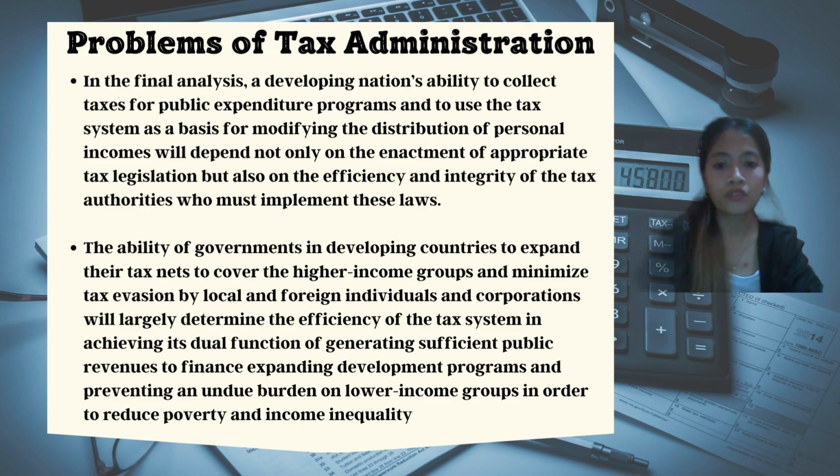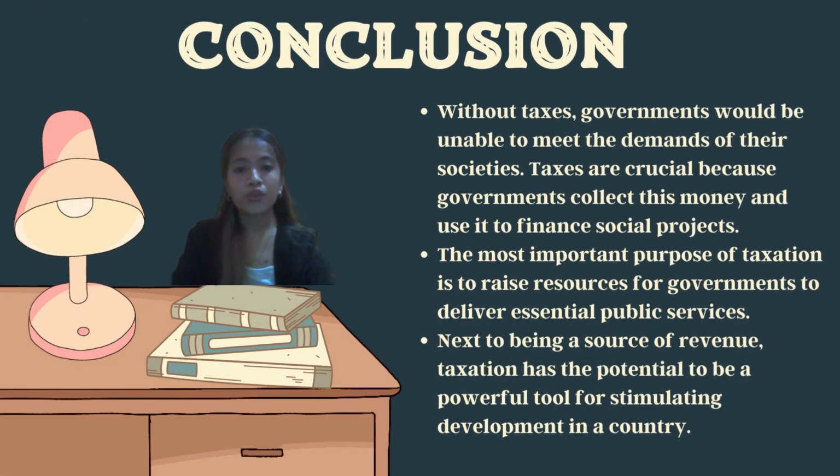The ability of governments in developing countries to expand their tax nets to cover the higher income groups and minimize tax evasion by local and foreign individuals and corporations will largely determine the efficiency of the tax system in achieving its dual function of generating sufficient public revenues to finance expanding development programs and preventing an undue burden on lower income groups in order to reduce poverty and income inequality.